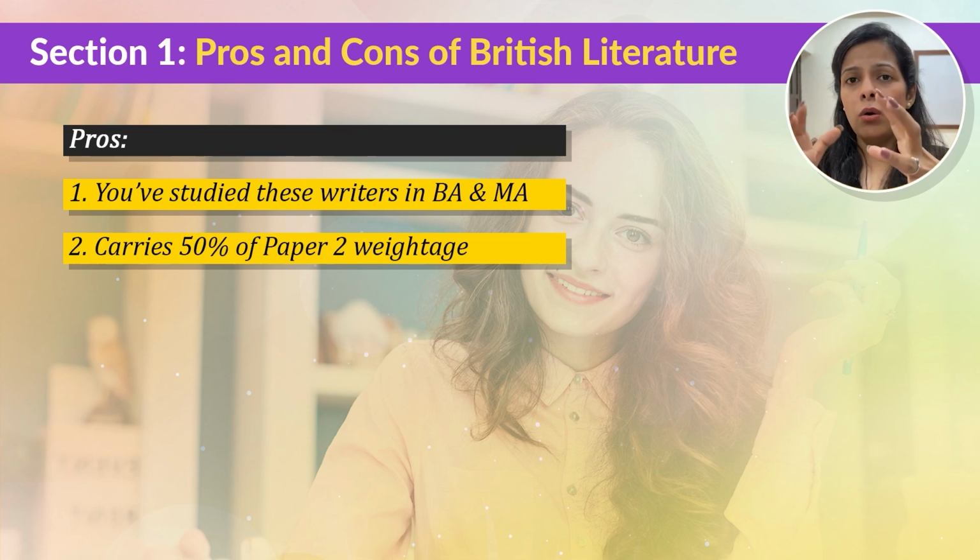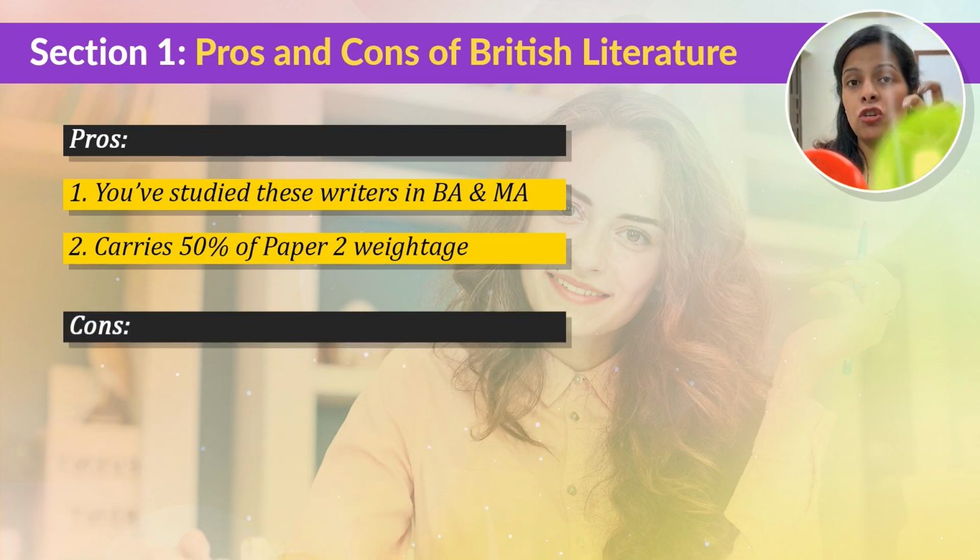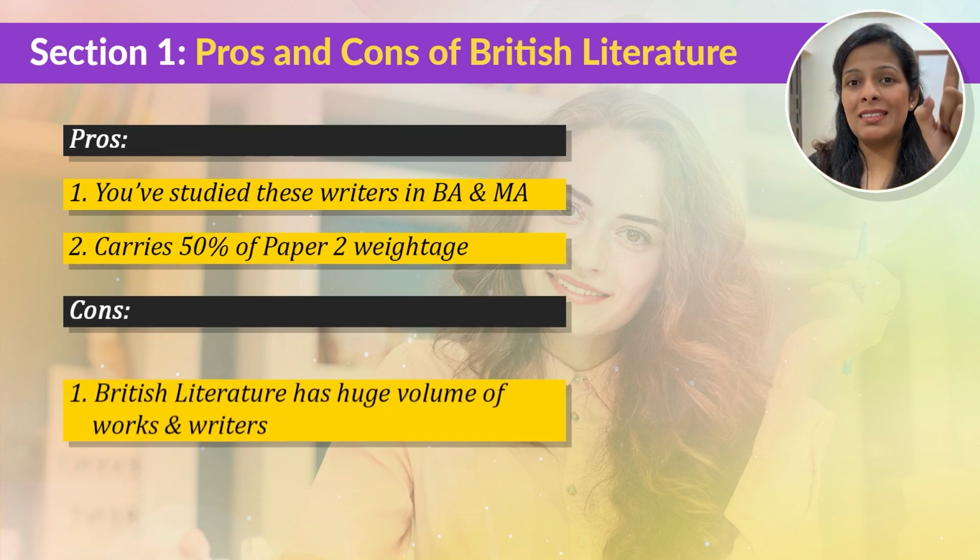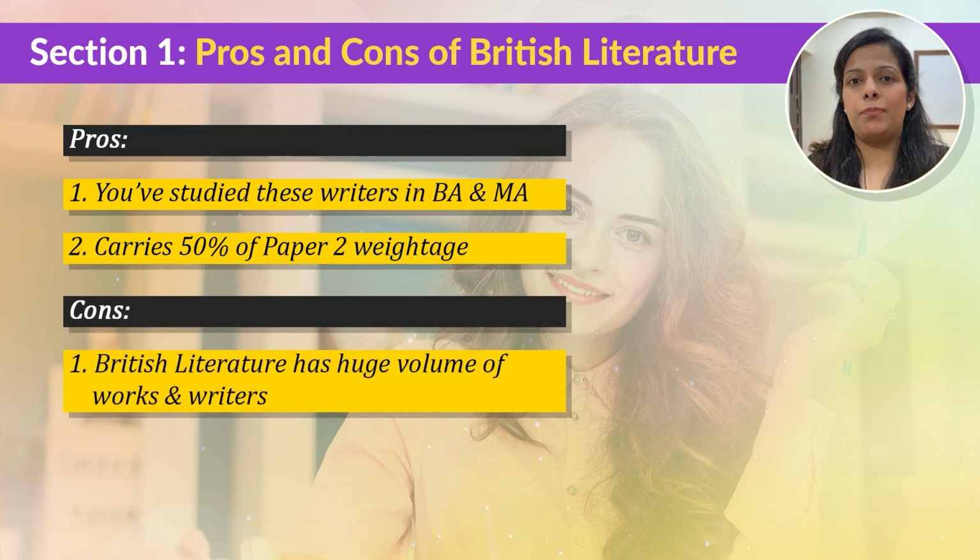Okay, now if we know that British literature is so important and it holds such an important weightage in the paper, why do students still struggle with British literature? So there are 2 major reasons that I'm going to discuss under this section of cons. The first disadvantage or con is the length and depth of British literature, which is very scary.